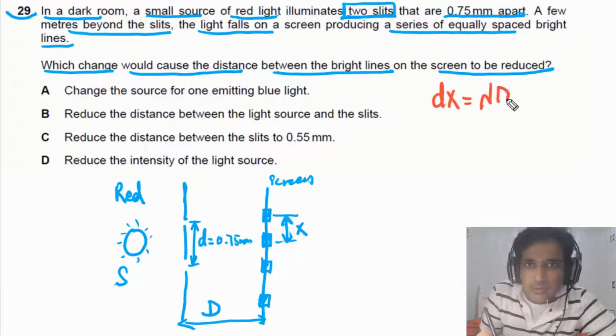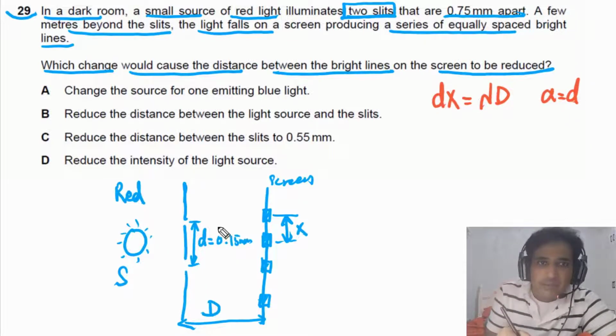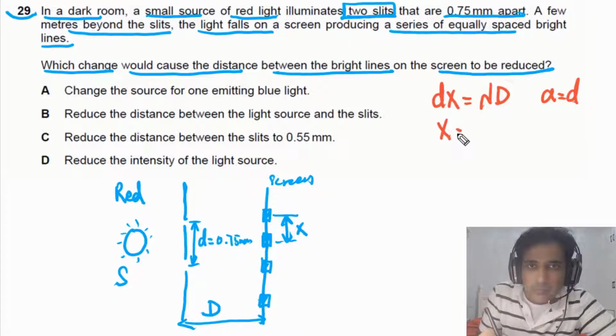Now let's try to write down the formula for Young's double slit experiment, and the formula is d x is equal to lambda times D. In some books they use a instead of d. So simply you need to understand a or d. This is the distance between the slits, or you can say slit separation. If we rearrange this one, we can write down x is equal to lambda times capital D divided by d.